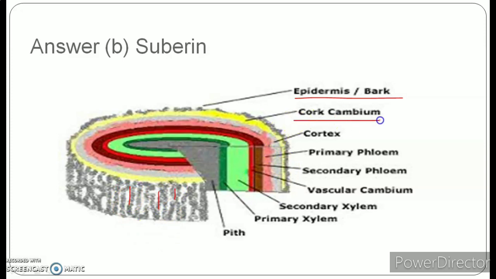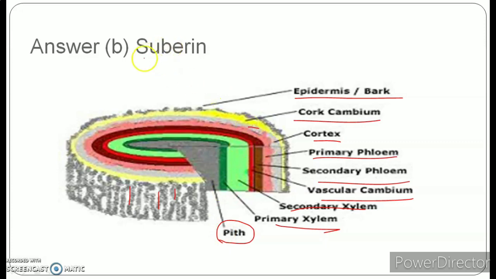Then we have cork cambium, that is responsible to increase the girth of the plant. Then we have the cortex, the primary phloem, secondary phloem, vascular bundle, secondary xylem, primary xylem, and the innermost, the pith. If we talk about the functions of cork, students, cork cells are highly suberized and they have a thick cell wall. Why do they have a thick cell wall? Because the chemical suberin is deposited in their cell walls that makes the cell dead, rigid and tough, and makes them impervious, that is impermeable, to gas and water.